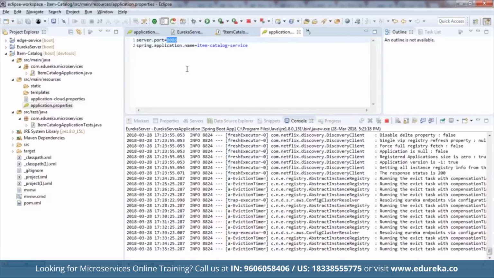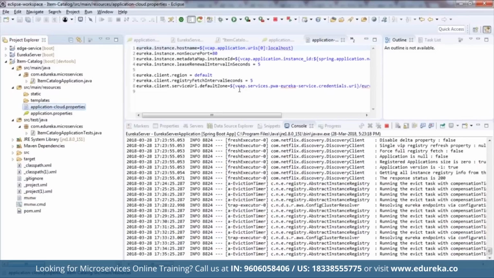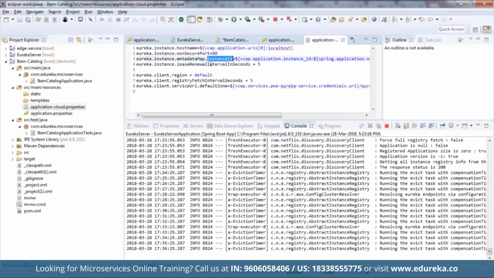Now also in the cloud properties file, so let me just show you the cloud properties file as well. You need to add all of these things in your cloud properties file as well. So this is the Eureka instance host name. Then we have the non-secure port mentioned here, the metadata map to the instance ID. Over here we have it. Then Eureka.instance lease renewal interval in seconds is 5. Then Eureka client region, it's a default region. Registry fetch interval seconds, we have given it as 5. So all of these things will be available with you.